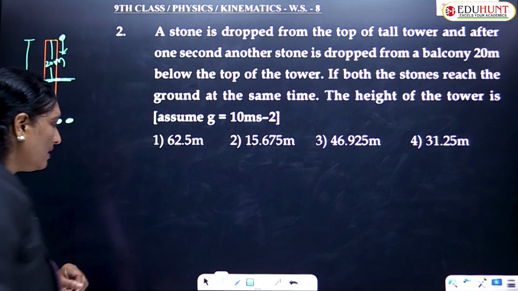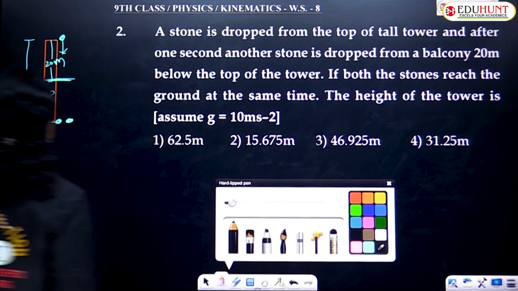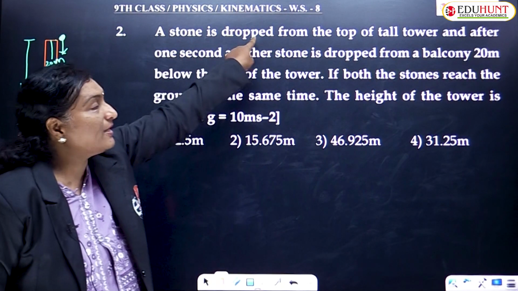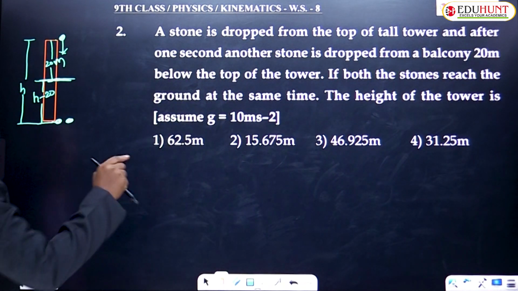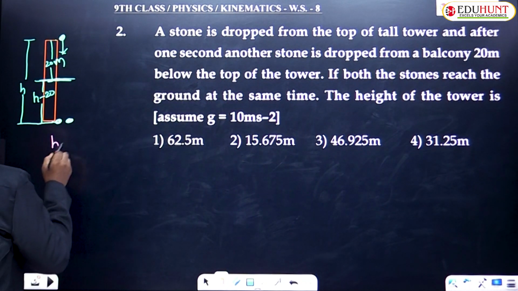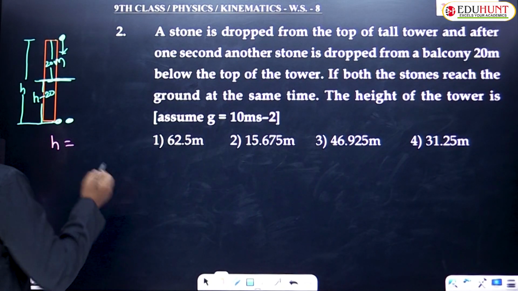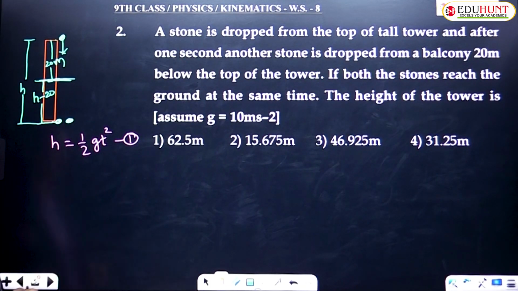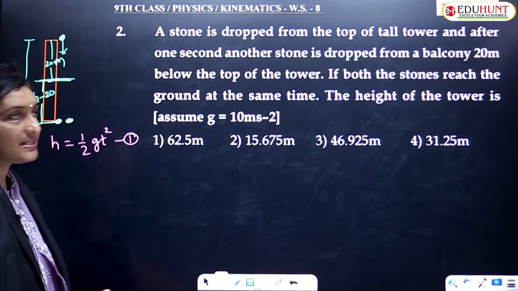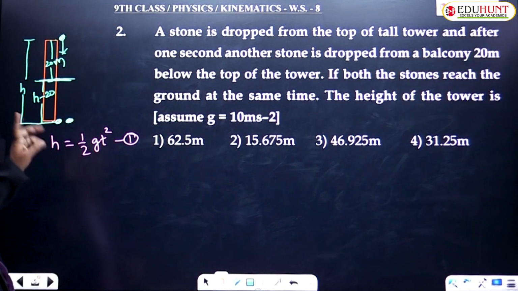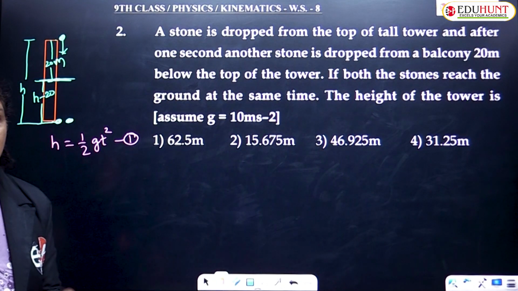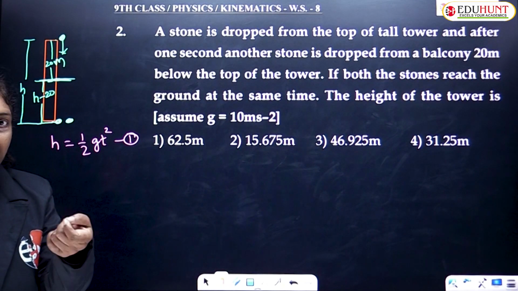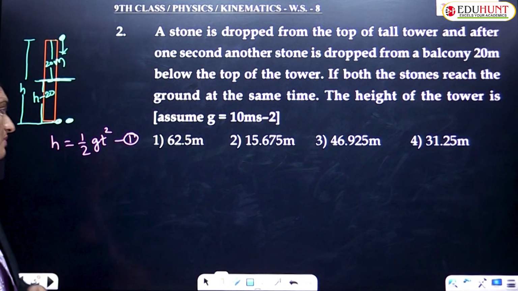So let us see. In the first case, it was dropped from a height h, and simply dropped means it is an example of a freely falling body. For a freely falling body, the initial velocity is 0, so the formula will become h equals half g t square. Let this be equation 1. And what was given is, after 1 second another stone is dropped. So if the first stone travels for t seconds, the second one was thrown 1 second later. That means it travels for 1 second less when compared to the first stone.